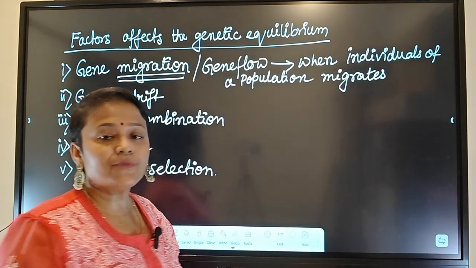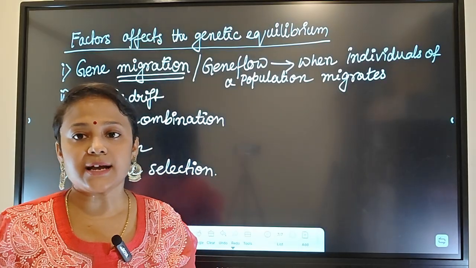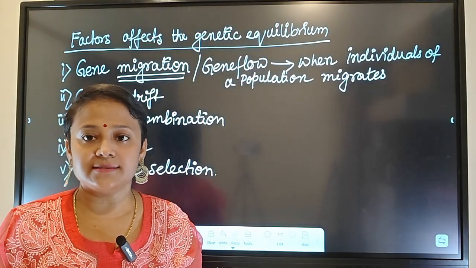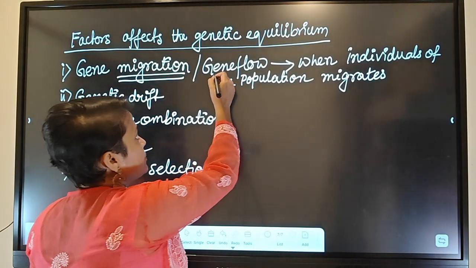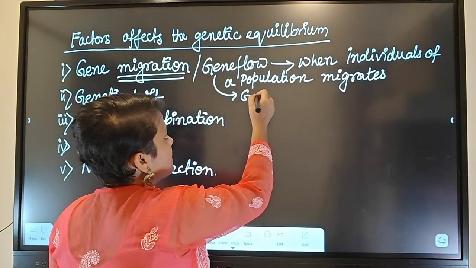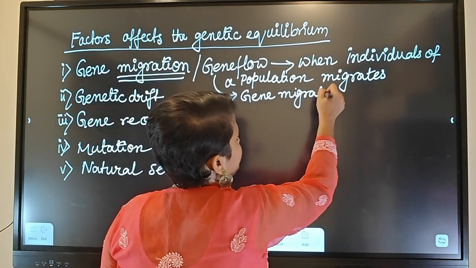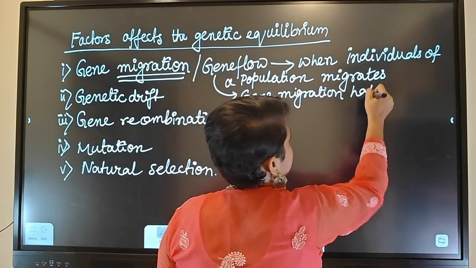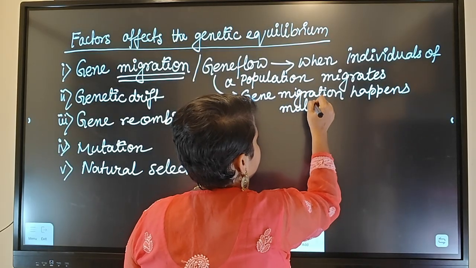And what is gene flow? If the migration happens multiple times, then there is a high chance of changing the genetic frequency. So gene flow means gene migration that happens multiple times.